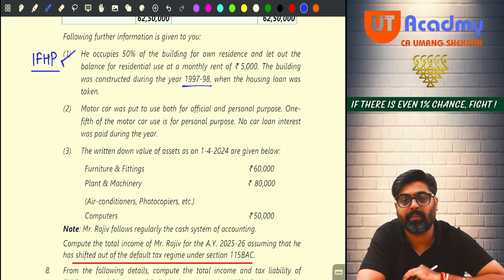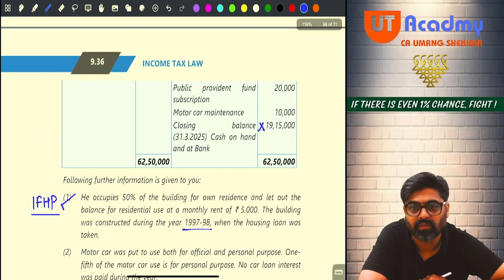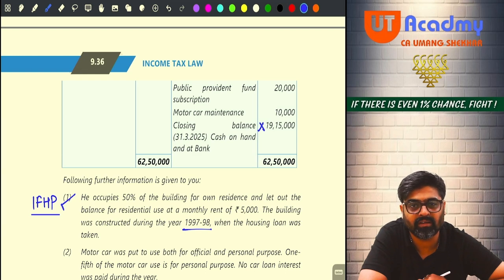So go on your payment side. Can you see any expense related to motor car? Can you see motor car repairs, maintenance? How much? 10,000. Just above the closing balance it is given.